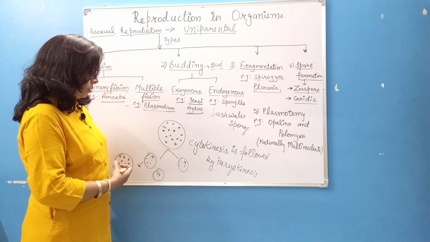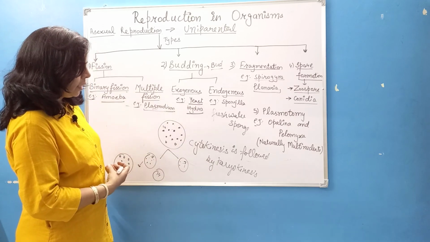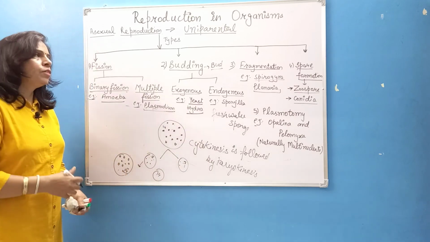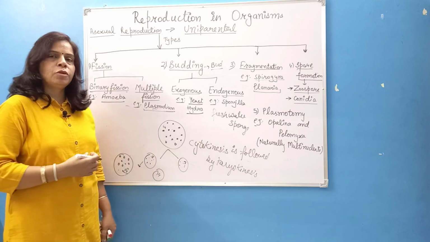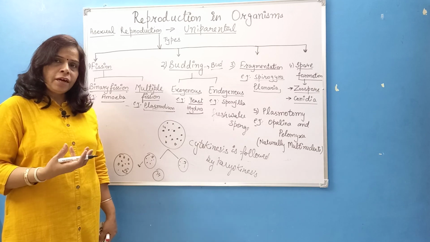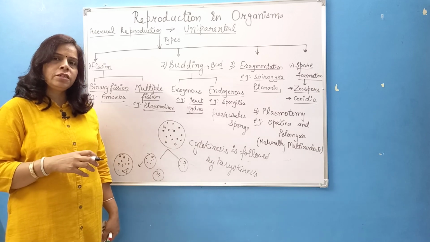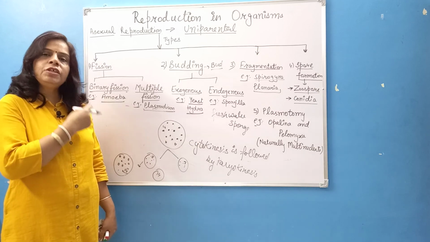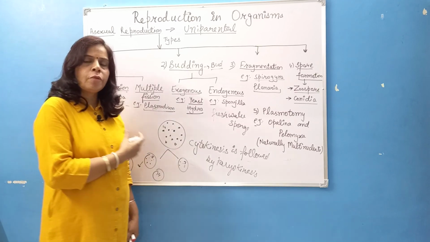So these are our asexual reproduction types, and with this we are over with asexual reproduction. Next we have another type of reproduction in plants, that is vegetative propagation in plants. In our next video, we will start with vegetative propagation.